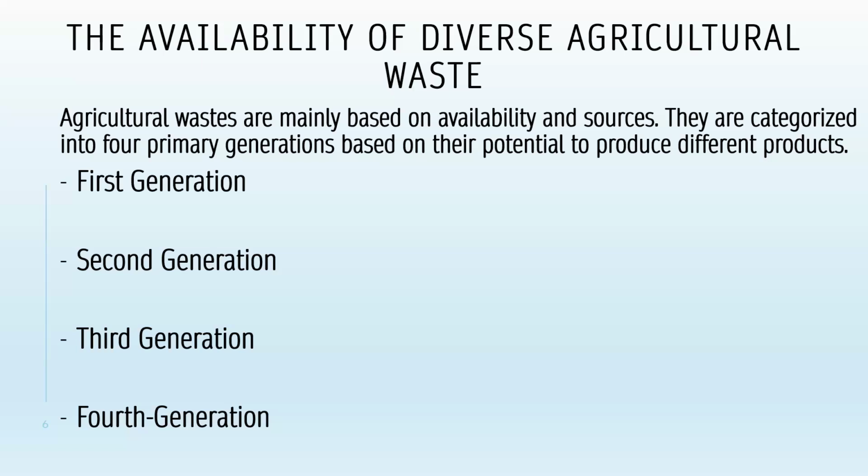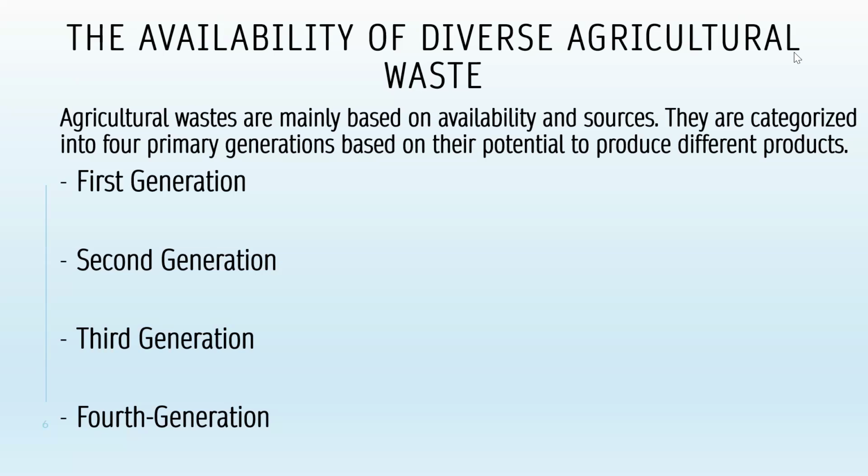So there are four main generations of where we can get this waste: the first generation, second generation, third generation, and fourth generation.